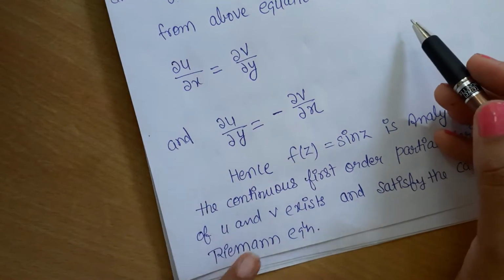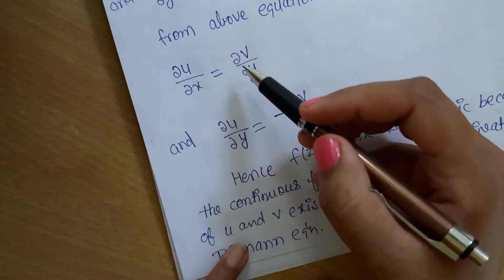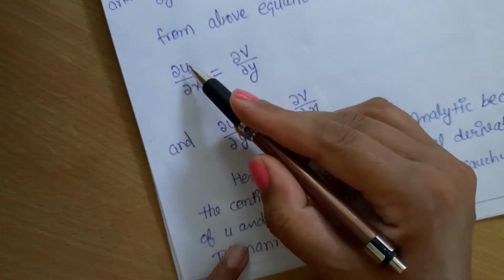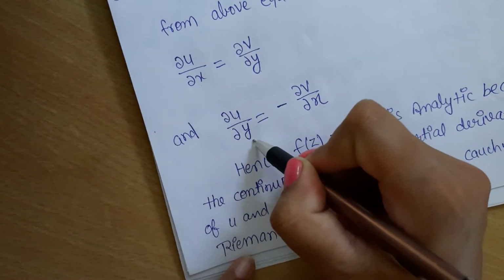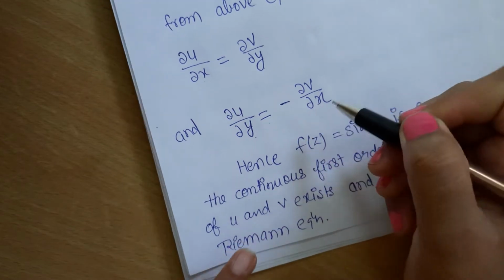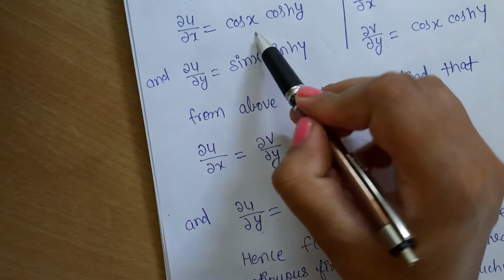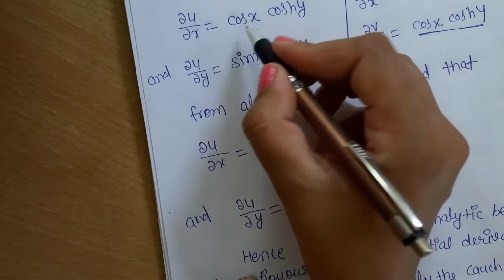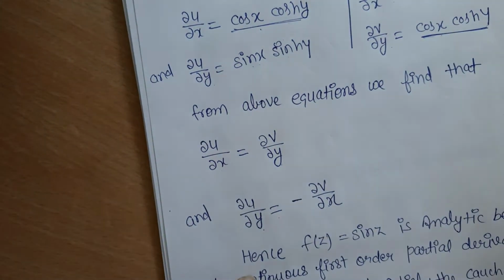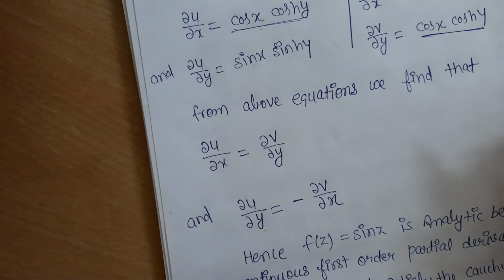From the above equations, the Cauchy-Riemann equations are del u upon del x equals del v upon del y, and del u upon del y equals minus del v upon del x. We have that the del u upon del x value equals del v upon del y. Both these values are equal, so this CR equation is satisfied.